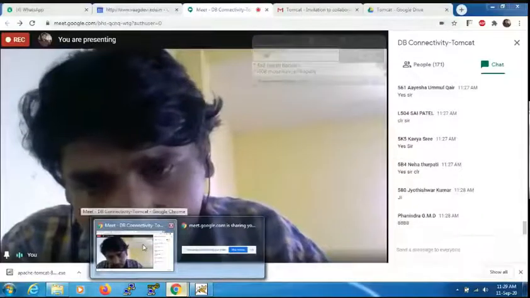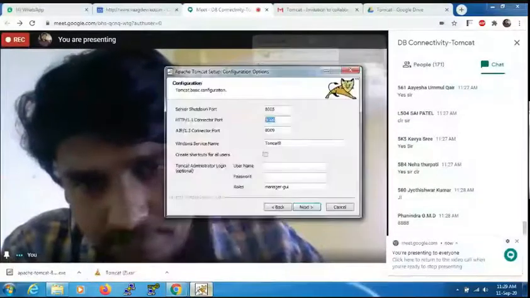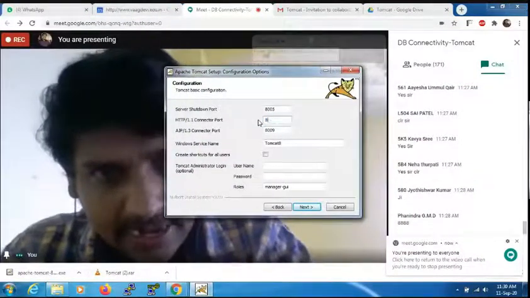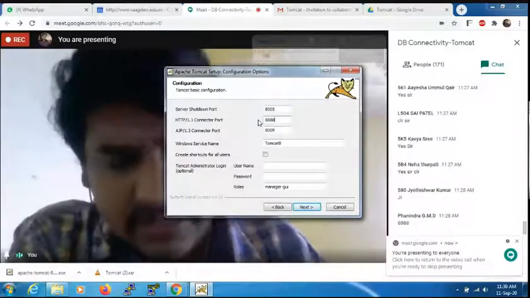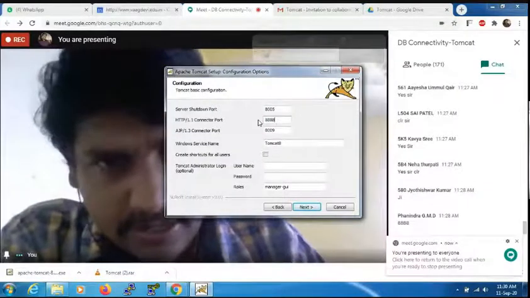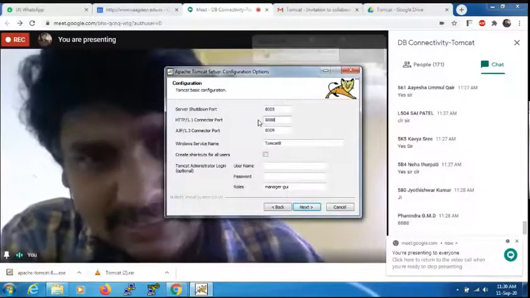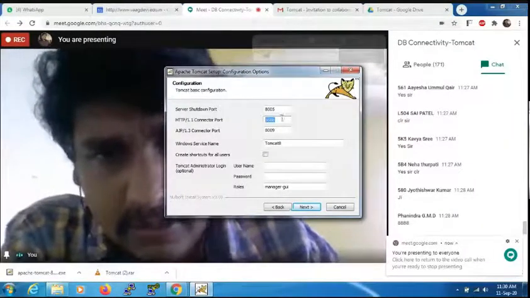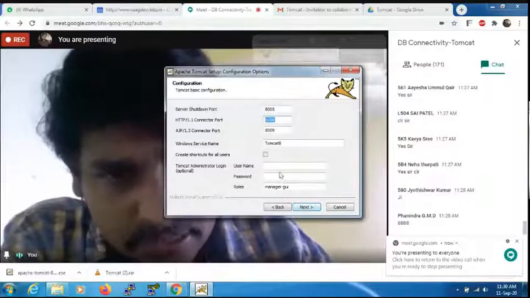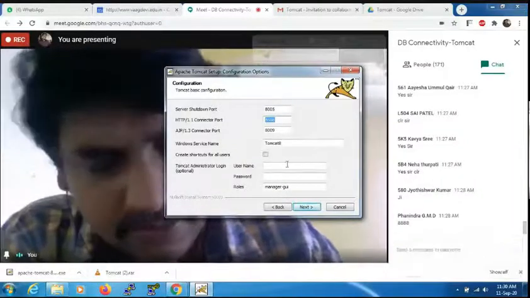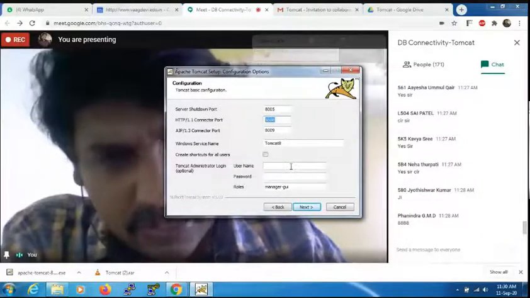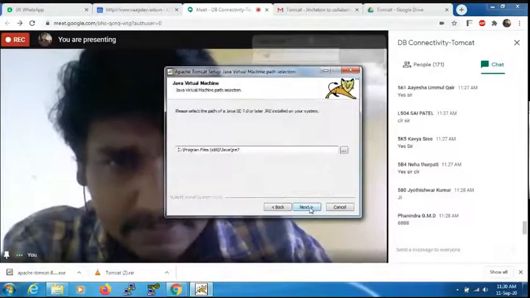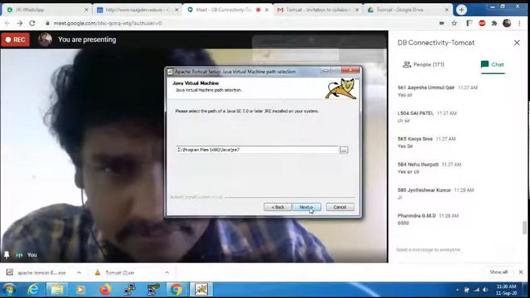Now I am changing the port number here. Instead of 8080, I'm providing 8888. The choice is yours, dear. You can provide 1234 or 8121 as you wish. But I'm providing four eights; it will be easy to remember. Click on next. If you want to give a username and password, you can, but better not to, because you are the only person using your computer. Just click on next.